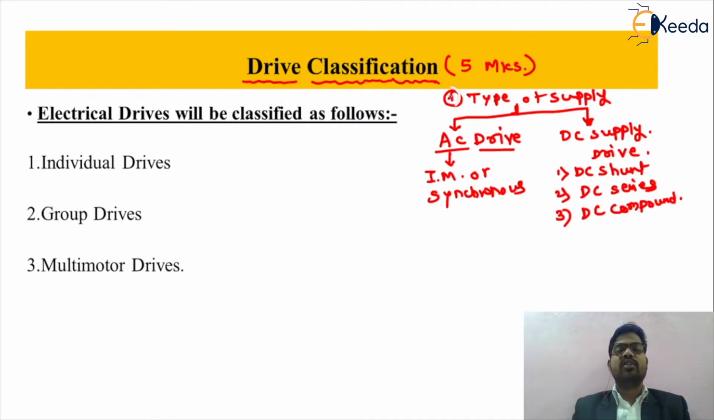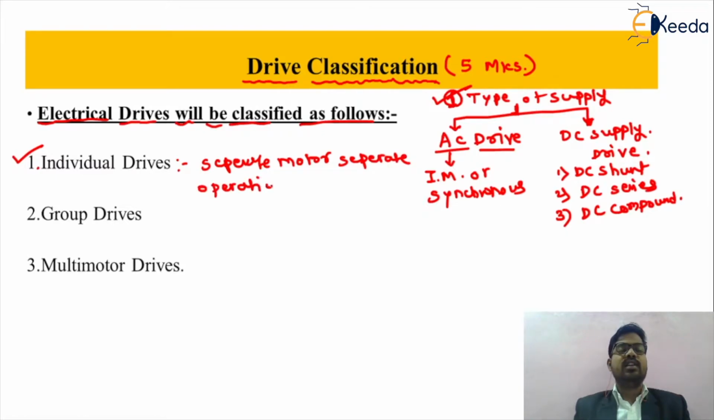But friends, according to the syllabus of electrical drives, the classification is according to the type of application. The electrical drives are classified first as individual drives. What do we mean by an individual drive? In simple language, if we are using a separate motor for a separate operation, then we call it an individual drive. The second type of classification is called group drive.